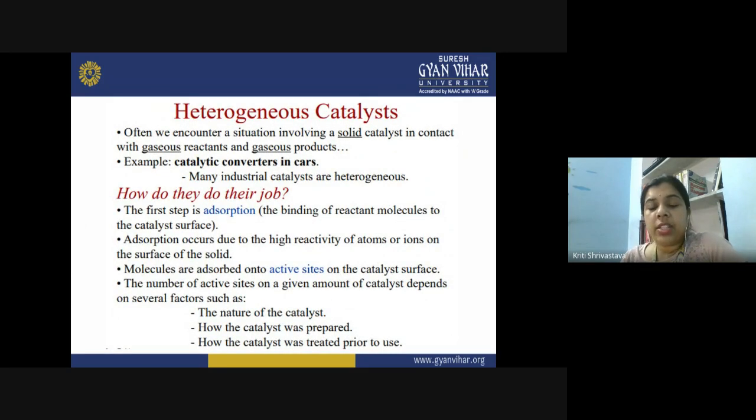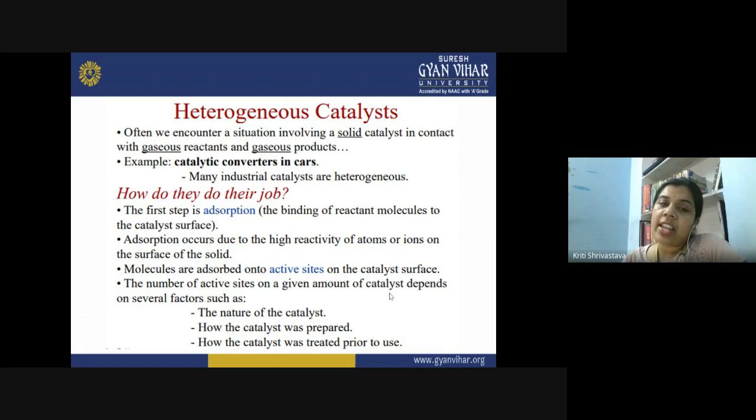So this was the example of a homogeneous catalyst, where H2O2 and bromide ion both are present in the aqueous medium. But generally in industrial processes, we see the heterogeneous catalyst, in which a solid catalyst is used in order to increase the rate of different gaseous or aqueous reactions. So here the solid catalyst, which remains in contact with gaseous reactant and gaseous product, is what? It is heterogeneous catalysis.